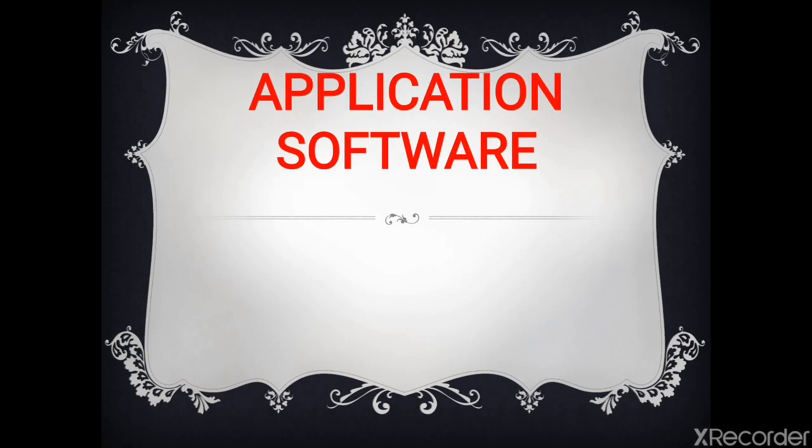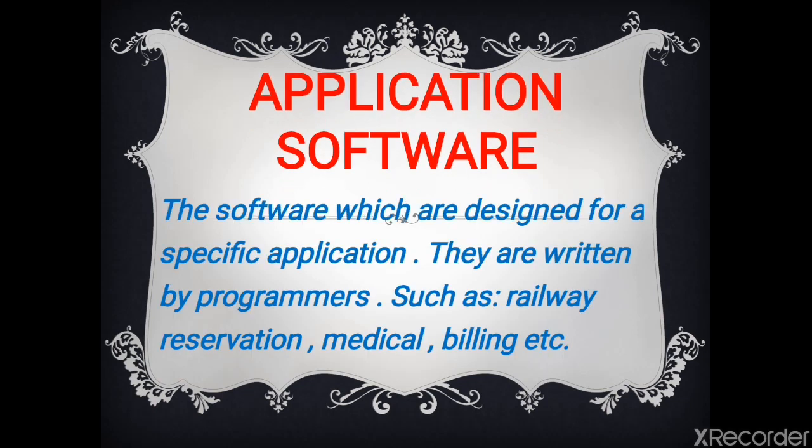Today we have studied about application softwares. What are application softwares? These are the softwares which are designed for a specific application. They are written by the programmers. For example, we have railway reservation software, medical, billing, etc.